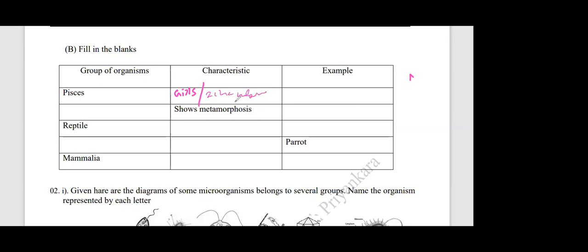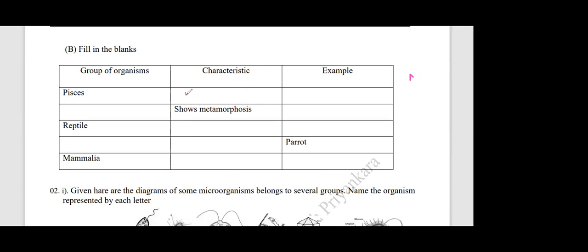Lots of alternative answers here, right? Any of these is accepted: two-chambered heart, gills for respiration, body covered with scales, fins for swimming, locomotion and balancing the body, eyes without eyelids.